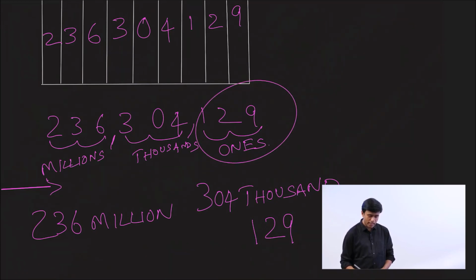period, you don't say the name of the period. You just read the number 129. So the population of Uttar Pradesh according to the international system is 236,304,129. Let's write a number in its expanded form.